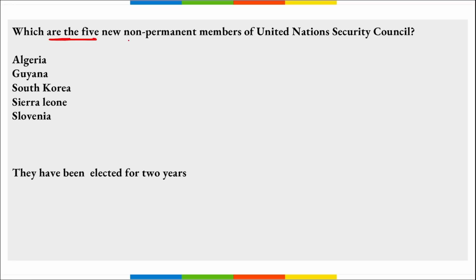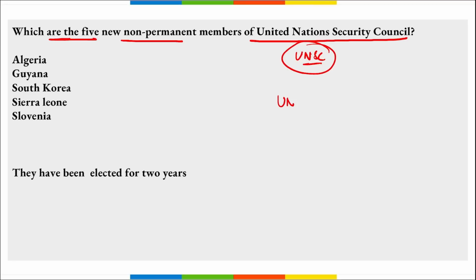Which are the 5 new non-permanent members of United Nations Security Council? Right? Before this, which organization elected 5 new countries to become non-permanent members of the United Nations Security Council?